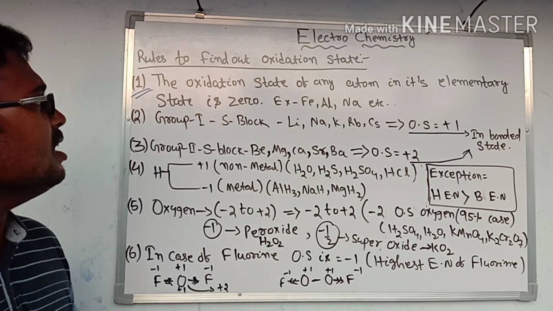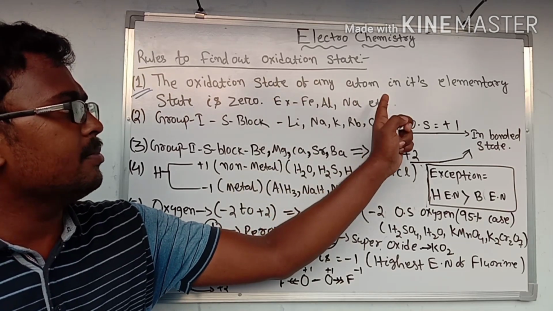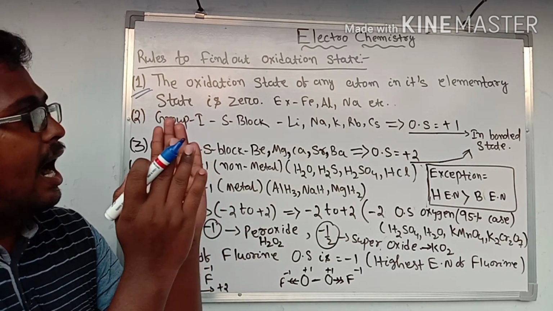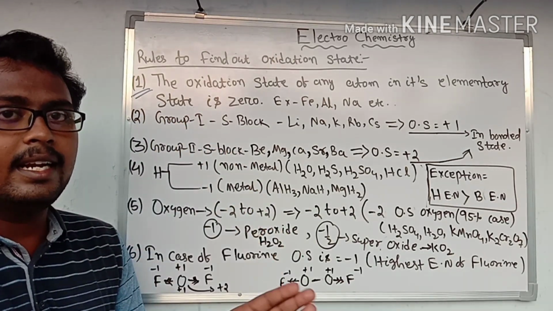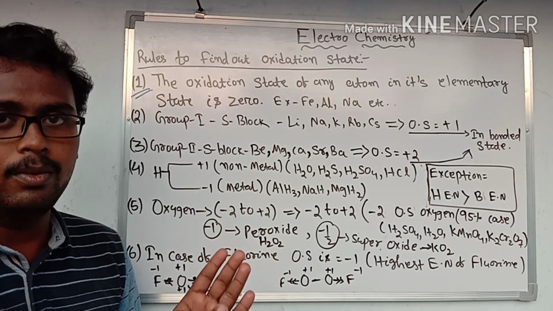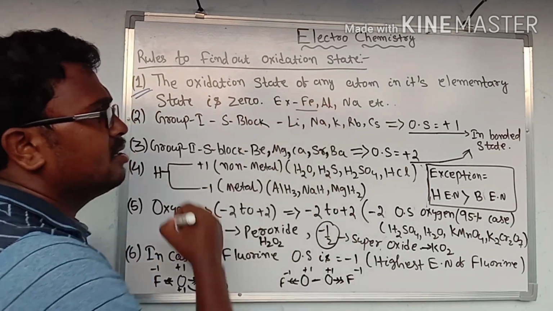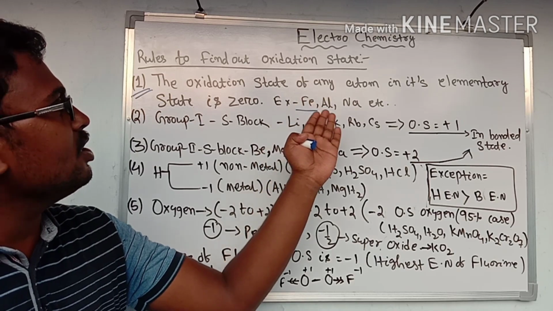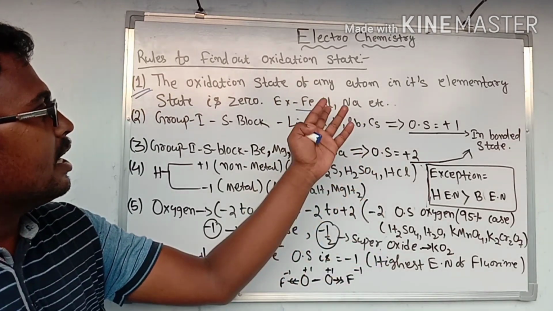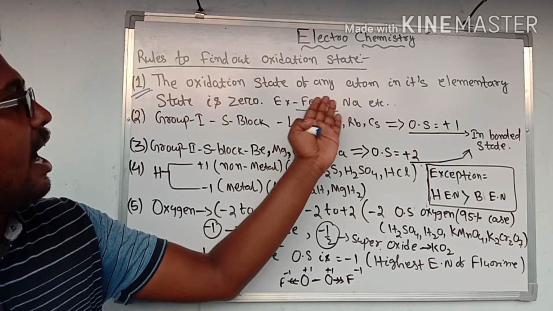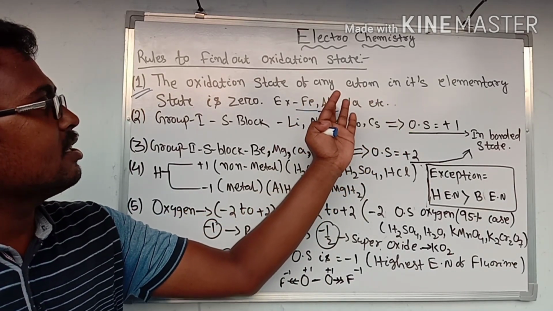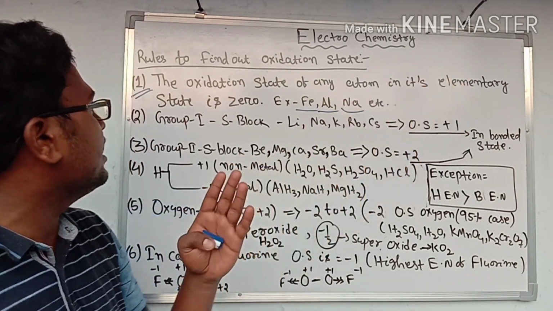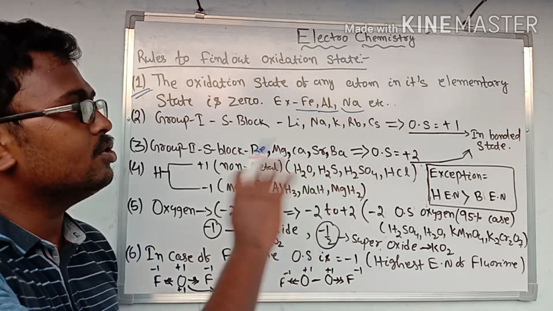Number one rule: the oxidation state of any atom in its elementary state is zero. If the atom is in elementary state, then its oxidation state will be zero. Example: iron. It is an element and it is in the form of atom, so its oxidation number is zero, or oxidation state is zero. Aluminium, it is in its elementary state, so its oxidation state is zero. Sodium also, it is in its elementary state, so its oxidation state is also zero.